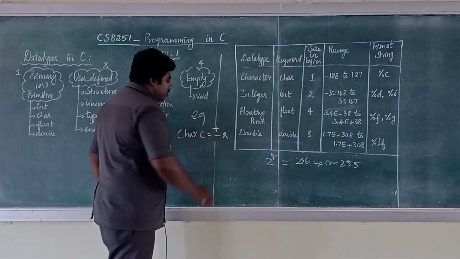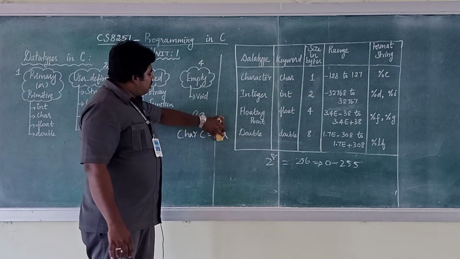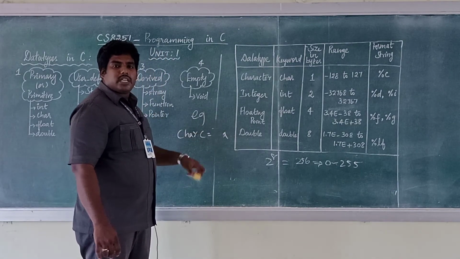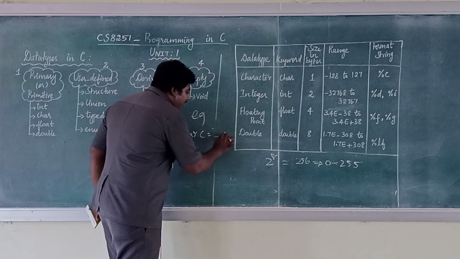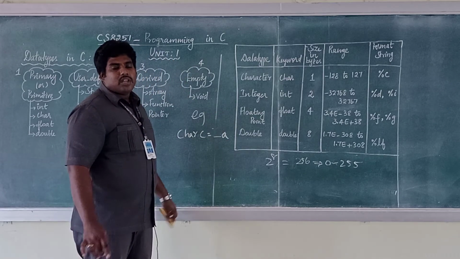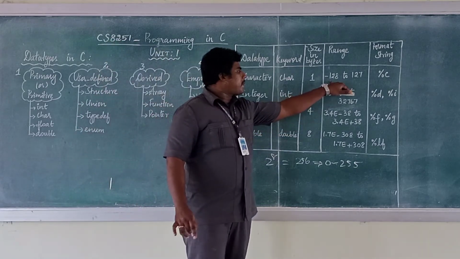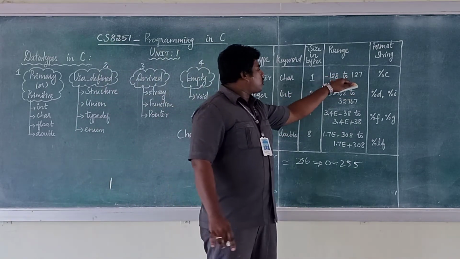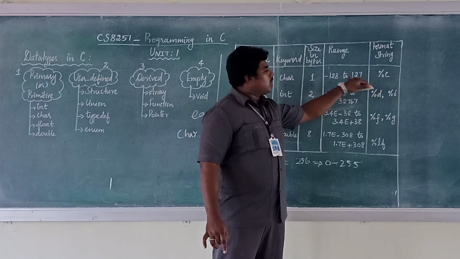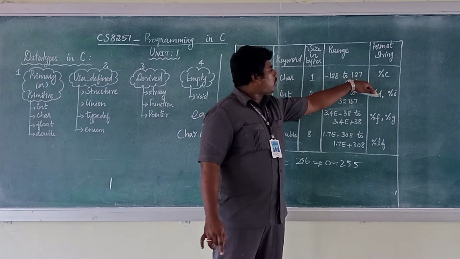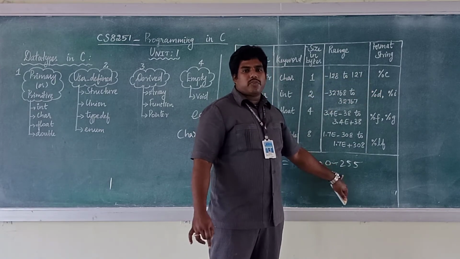Or plus a, this is signed too, and if you didn't specify anything, it is unsigned. If you are specifying a negative number, it is signed. For denoting signed as well as unsigned, it is represented in the form of minus 128 to 127. If you add this 128 plus 127, you will get the value 255.